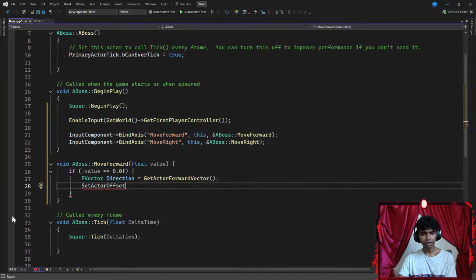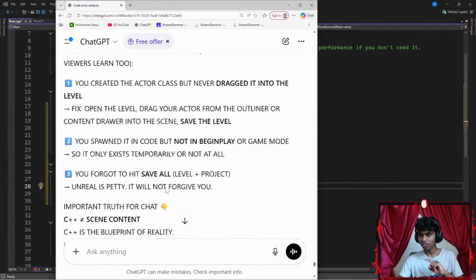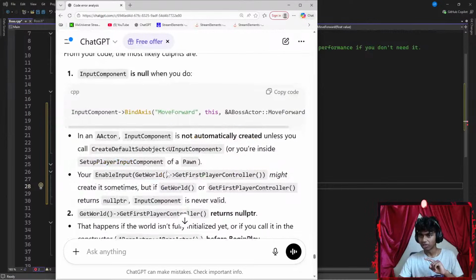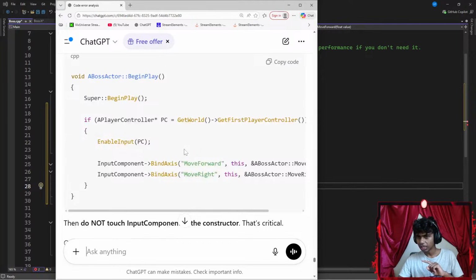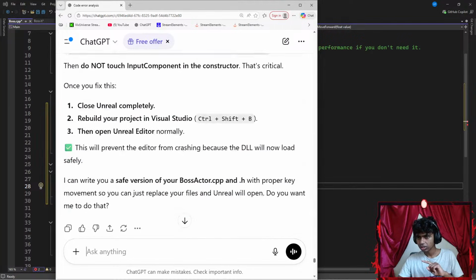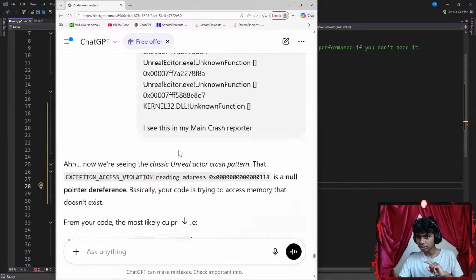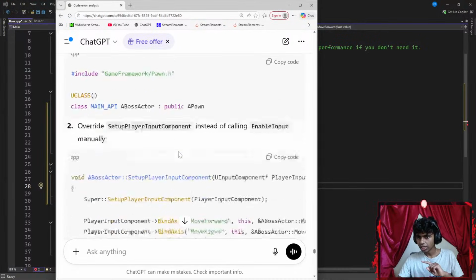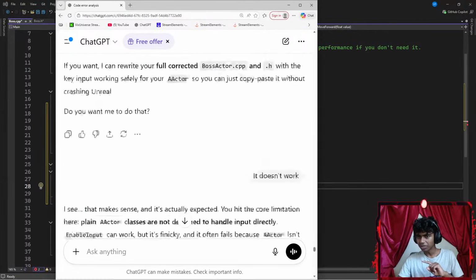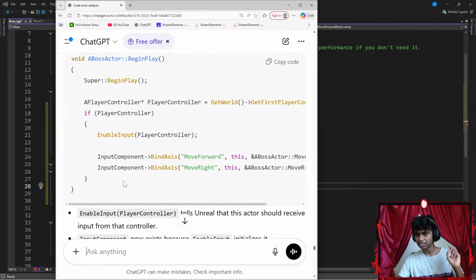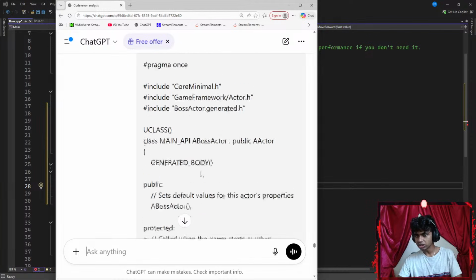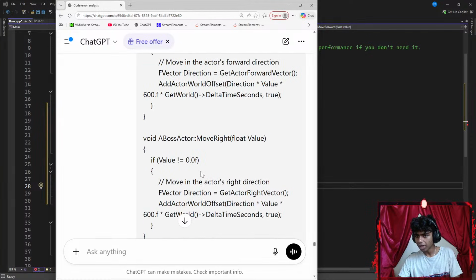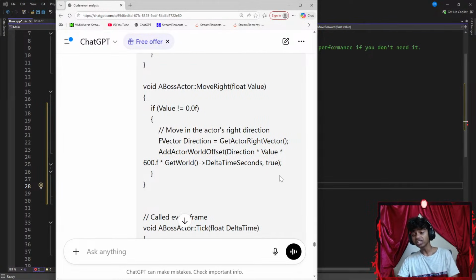Okay, maybe what if I were to go ahead and give some /ChatGPT up here? I just forgot the function name. I just want to see the function name real quick. If I were to scroll all the way up here. Okay, under the input components. Let's go all the way down here. Okay, let's scroll a bit up. I'm trying to see the function name because the function names are the only thing that gets me because it's really, really big. Okay, I think I could find it here. So, let's scroll all the way up here. There we go. So it's add actor world offset.